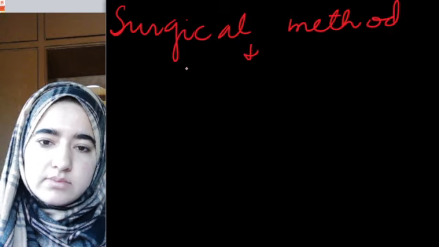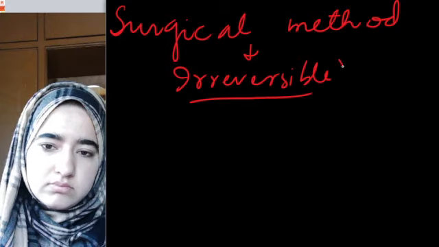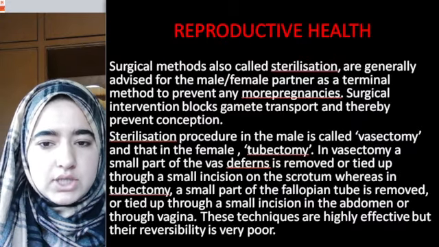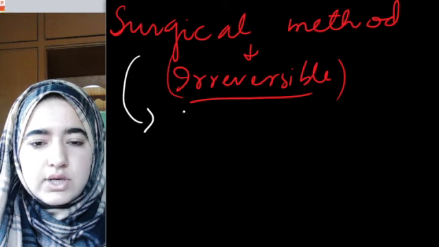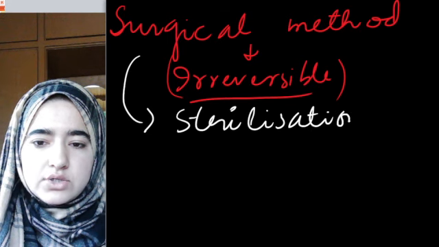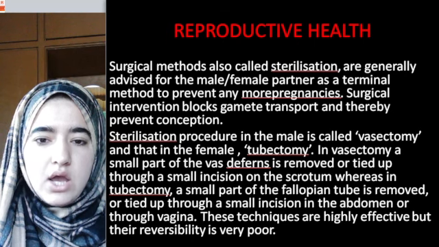They are irreversible. They can't become parents, because they have done surgical methods. That's why the surgical method is also known as sterilization. I hope this concept of sterilization is clear.